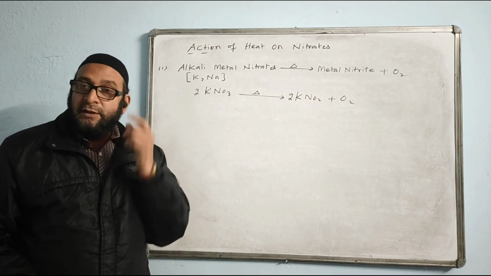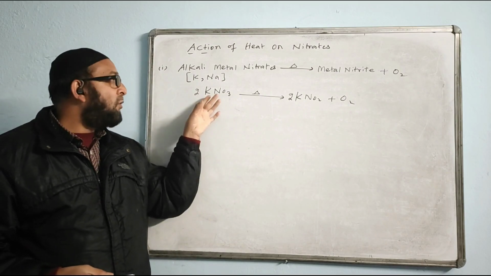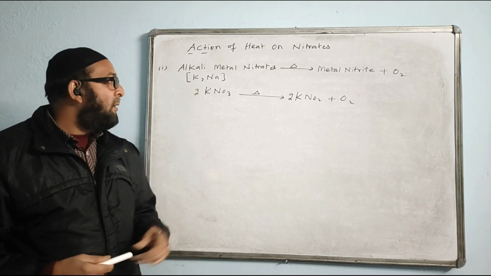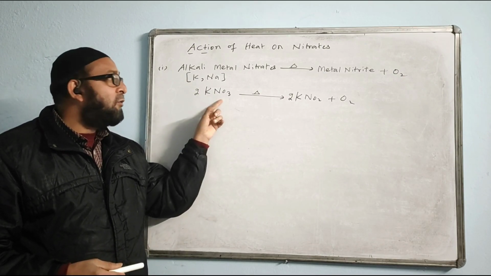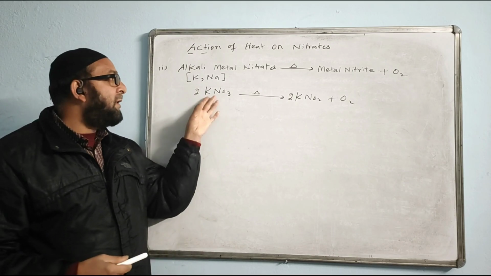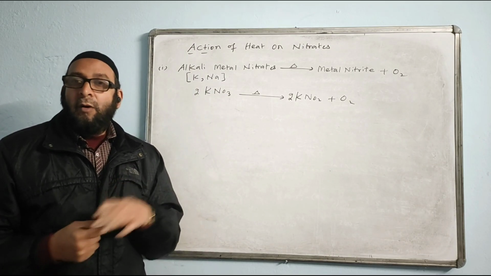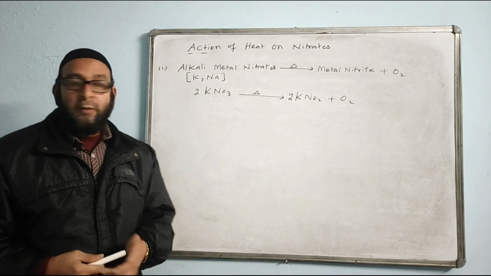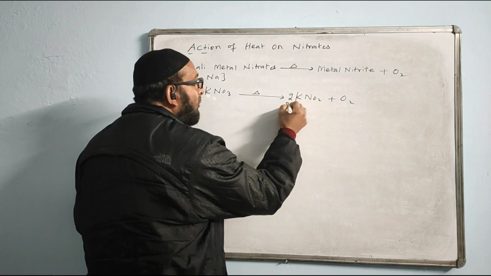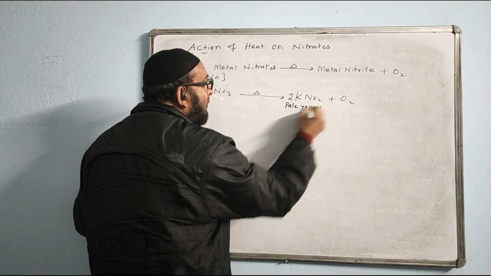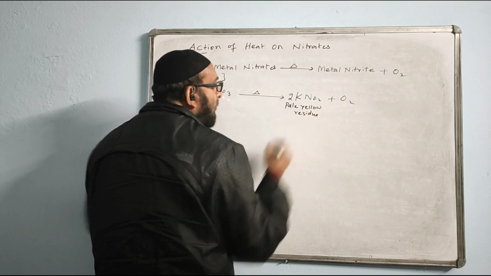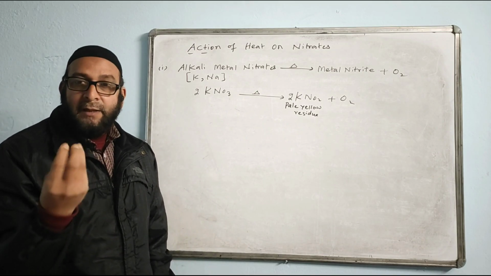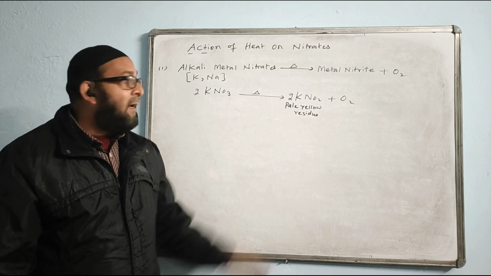KNO3 is a white crystalline solid. This is also called nitre, if you remember. Nitre is used for making nitric acid. When we heat nitre or KNO3, this white crystalline solid melts. On heating, it melts and forms a pale yellow residue. The color of KNO2 is pale yellow residue. What is the meaning of residue? Residue means some solid which is left over. It will form a pale yellow solid residue and oxygen gas.